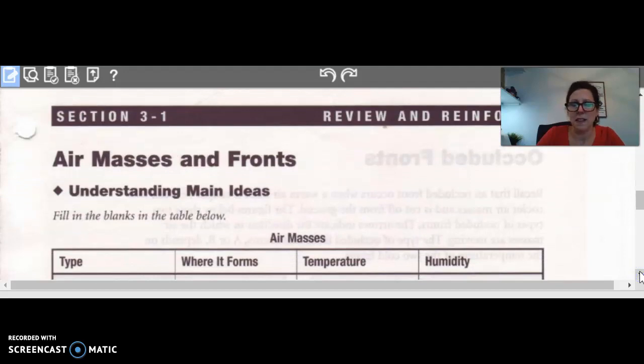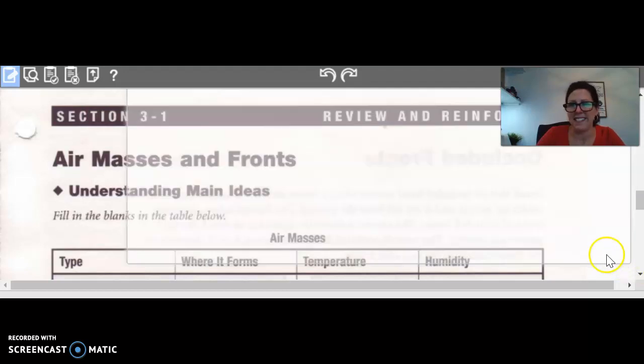You may use the reading passage to help you with these multiple choice questions. Good luck!